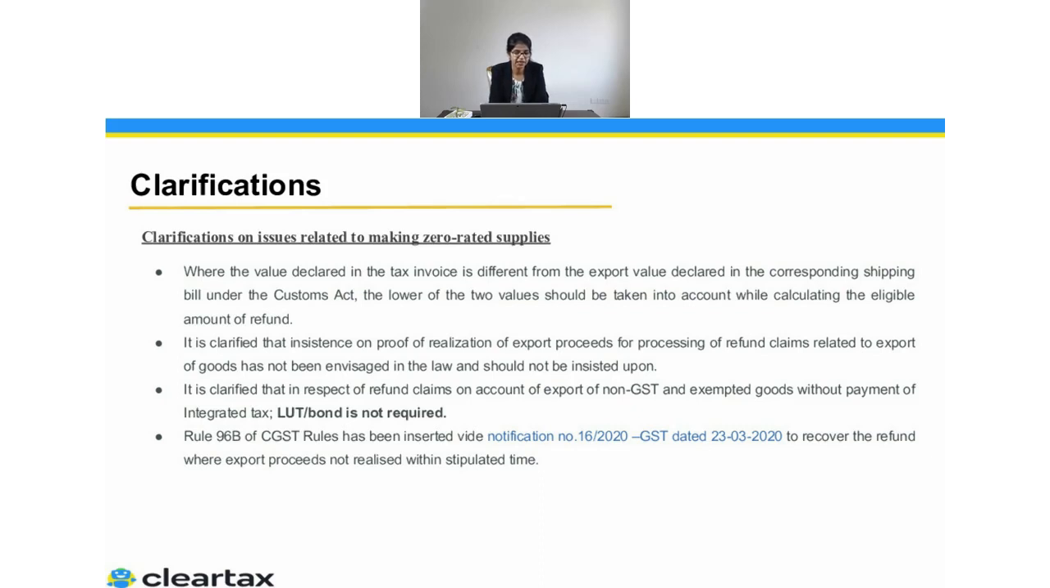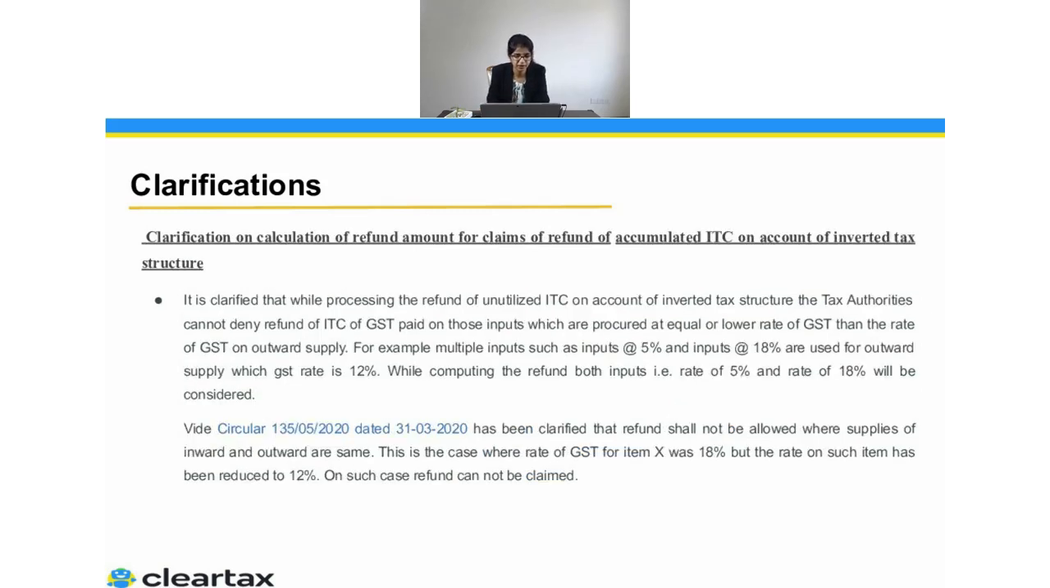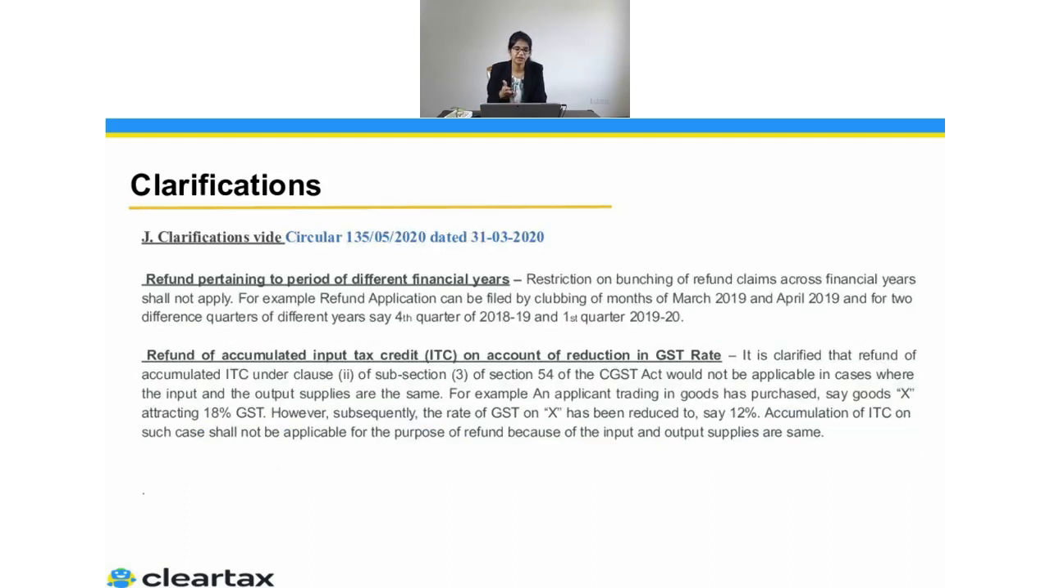Apart from that, there is a clarification on an issue relating to zero rated supplies, which was saying that if there is a supply of an exempted good, then there is no requirement for the LUT at all. You don't even need the LUT for that particular case. And apart from that, there was a refund pertaining to a period of a different financial year. We understood that you can actually go ahead and claim the refund even if the months are in a different financial year.